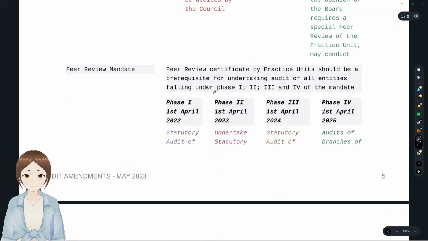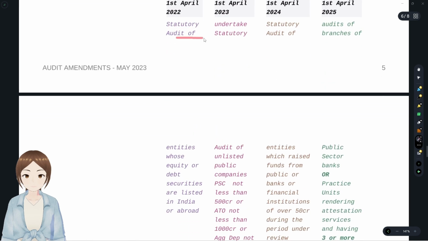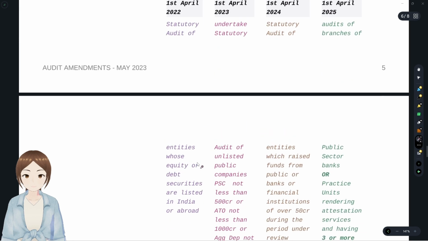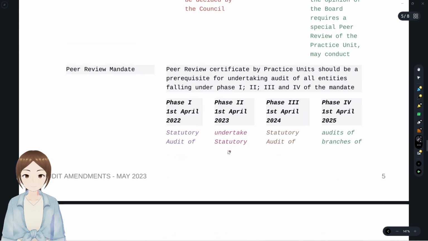And now we are seeing the phases right here. Phase 1, that's where the effective date is 1st April 2022. A statutory audit of entities whose equity or debt securities are listed in India or abroad. All the practicing units undertaking statutory audit of any entities whose securities were listed, whether in India or abroad. Phase 2, that is 1st April 23. 22, 23, 24, 25 are the phases. 2 plus 1, 3. 1 plus 1, 2. 4 plus 1, 5. Simple. No need to get confused.